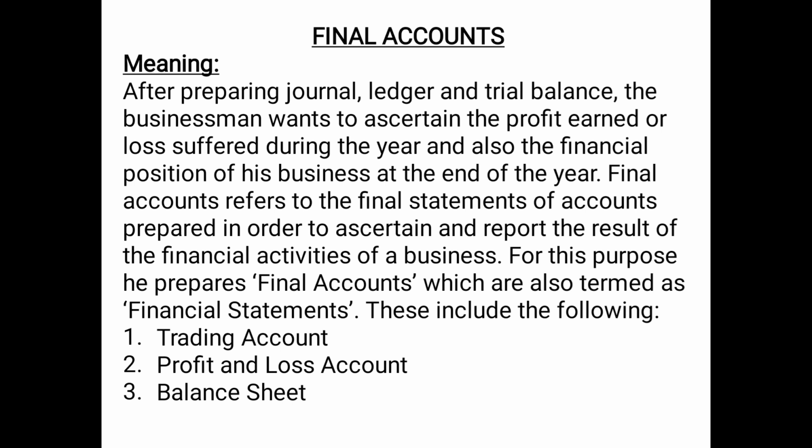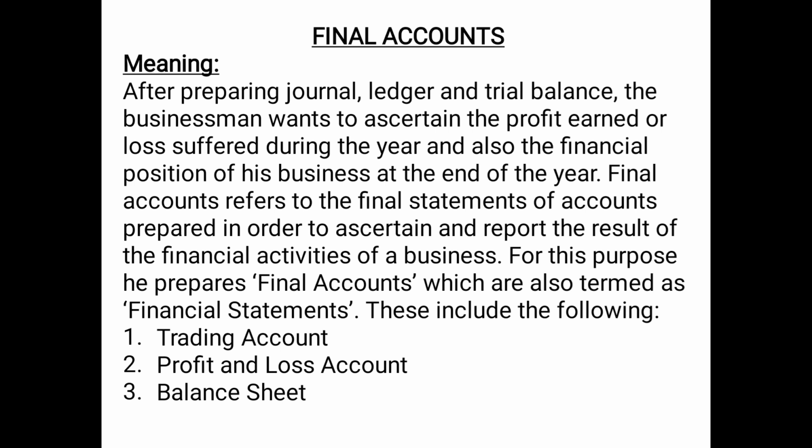In this chapter we are just going to discuss the formats of different financial statements, and also we'll be discussing the questions only on the basis of the format, but in depth we'll be doing the chapter when we start with the final accounts with adjustment chapter.